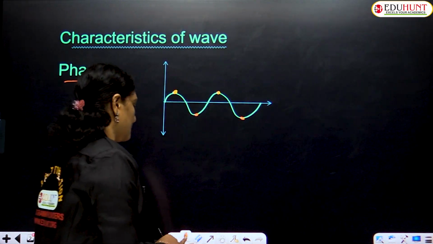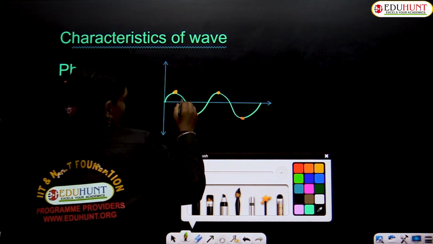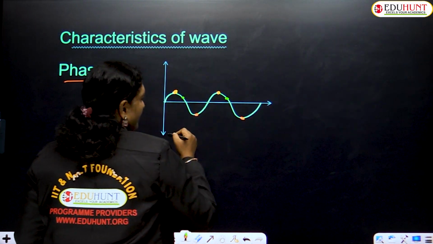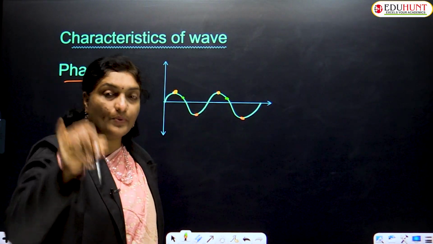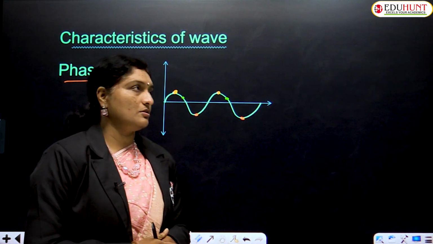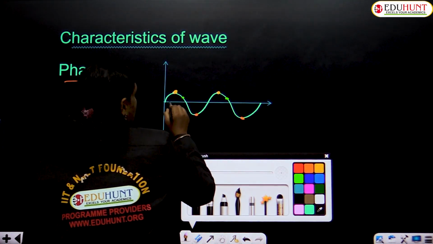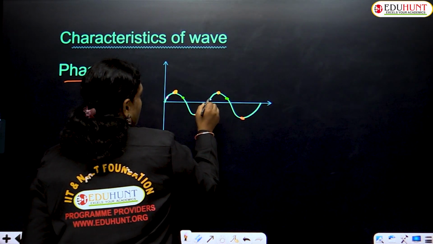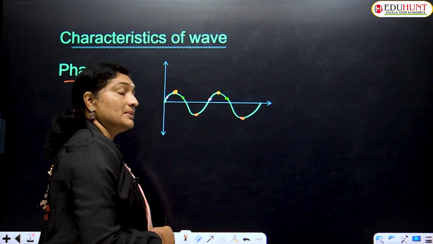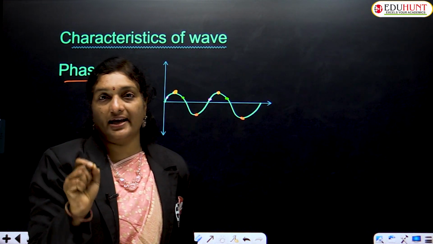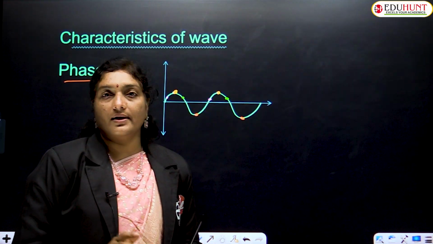Children, I would also like to explain something more than this. See, here if you observe, again here and one more point here, this green color, we can also say that they are in the same state of vibration. One more particle, would you like to take something like this? This is moving up, again here it is moving. This pink color even resembles the same. So those particles which are in the same state of vibration are called phase.